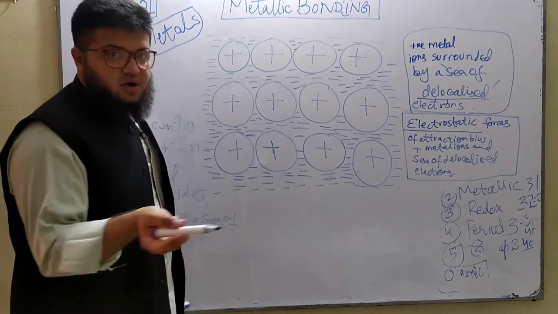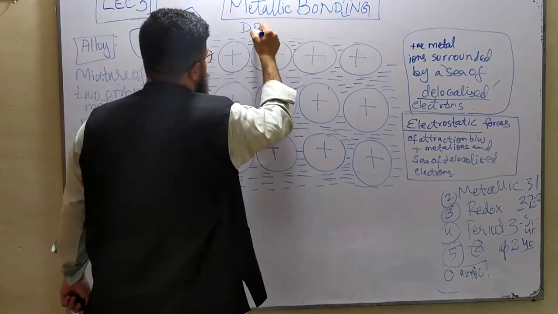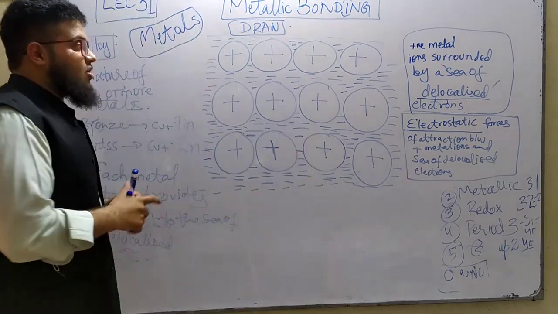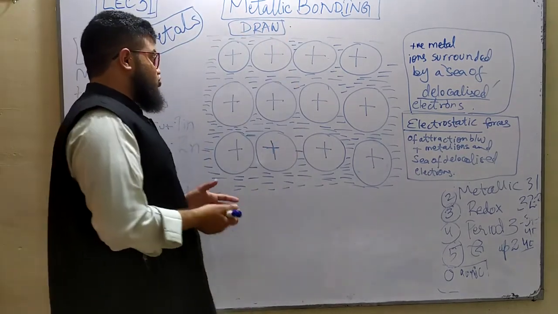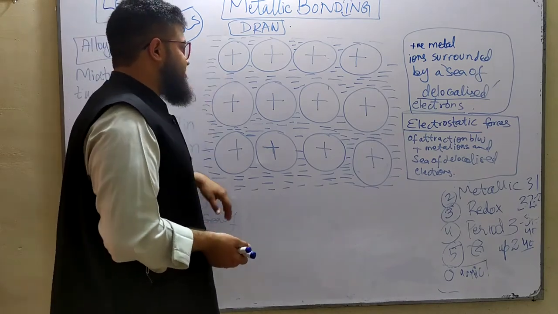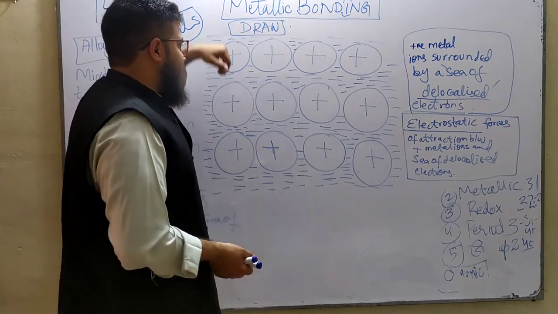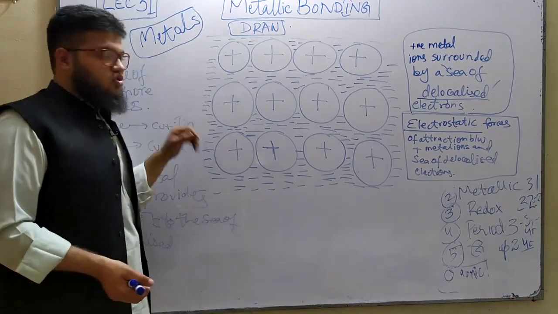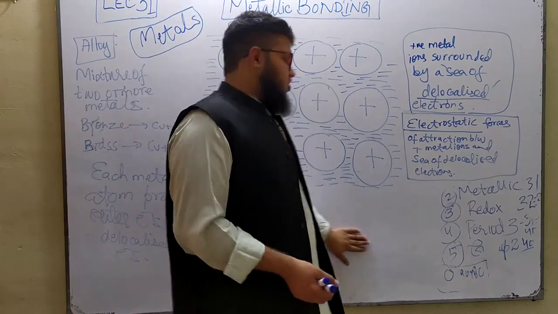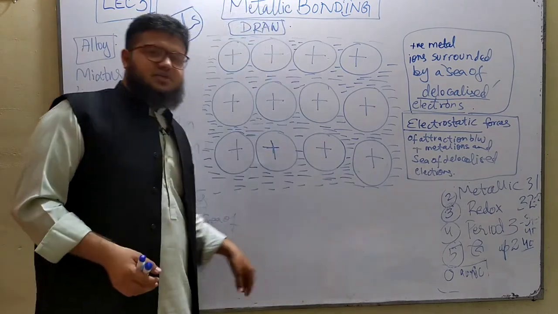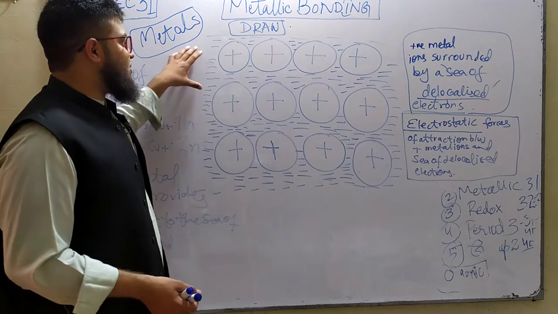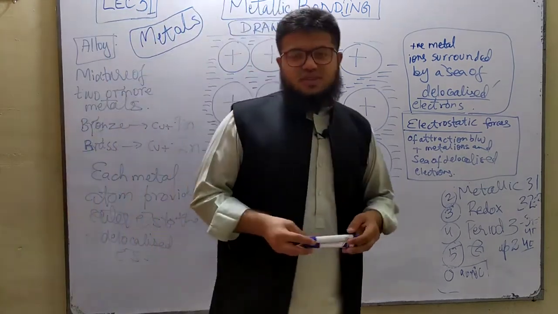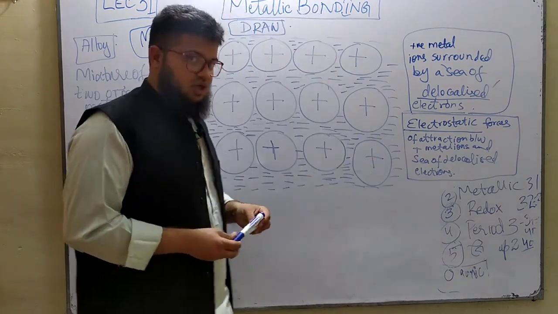This diagram is very important for you guys, because the examiner asks you to draw it. To draw the structure of metals, or the metallic bonding, etc. This is what you are supposed to draw. You have to draw at least 3 rows and at least 4 columns. This is the minimum requirement. You can add an extra layer of another 4 atoms in here as well, but this is the minimum. If someone draws only 2 layers or only 1 layer, it won't be acceptable. That's the latest marking scheme that I'm telling you.